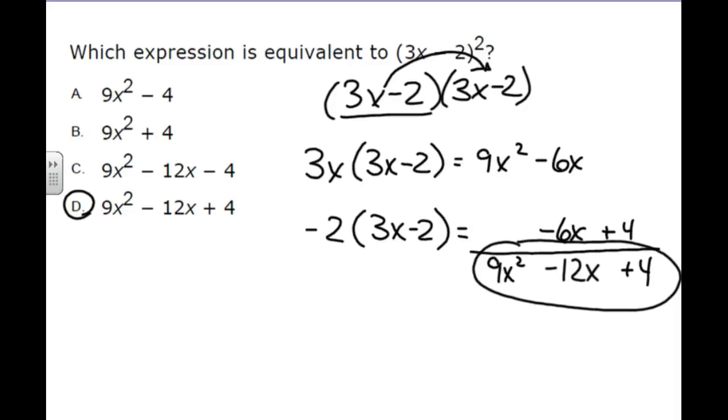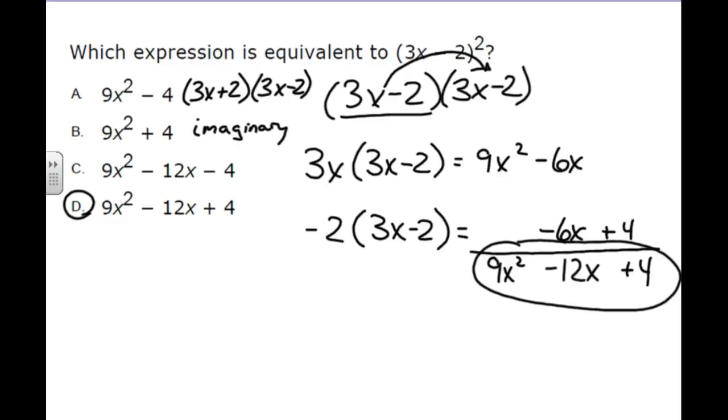If we're looking at multiple choice, the only time that we'll have something like A is when we have 3x plus 2 times 3x minus 2. Because when we have something like that where the signs are different but everything else is the same, then the center linear term will cancel itself out. B, the only time we're going to have this is when we have something that's imaginary, because it's not going to happen until you get into imaginary numbers.